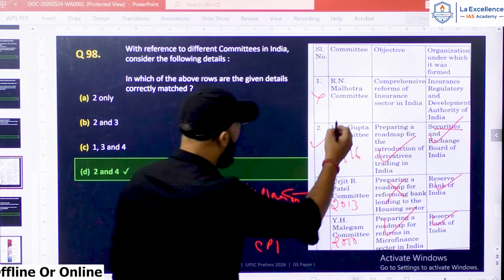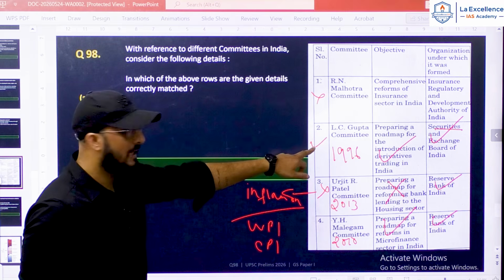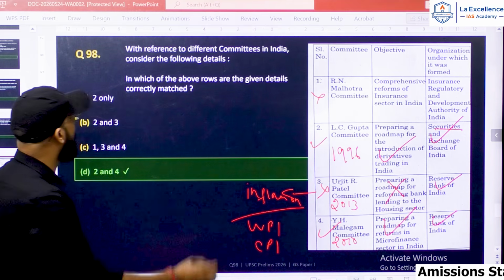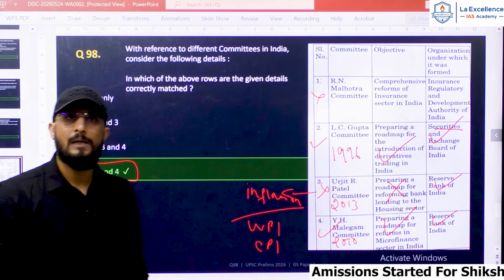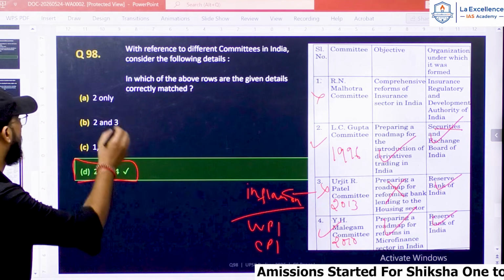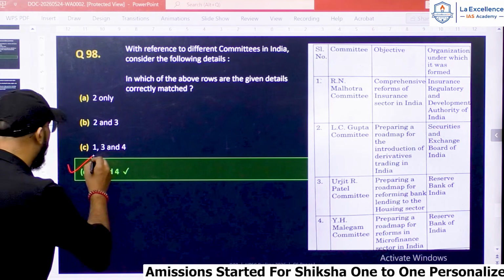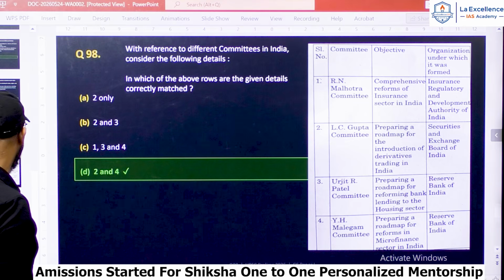So now here 1 is wrong, 2 is correct, 3 is wrong, and 4 is correct. So the correct answer is 2 and 4. Option D, 2 and 4. For question number 98, the correct answer is 2 and 4. Okay. Next, question number 99.